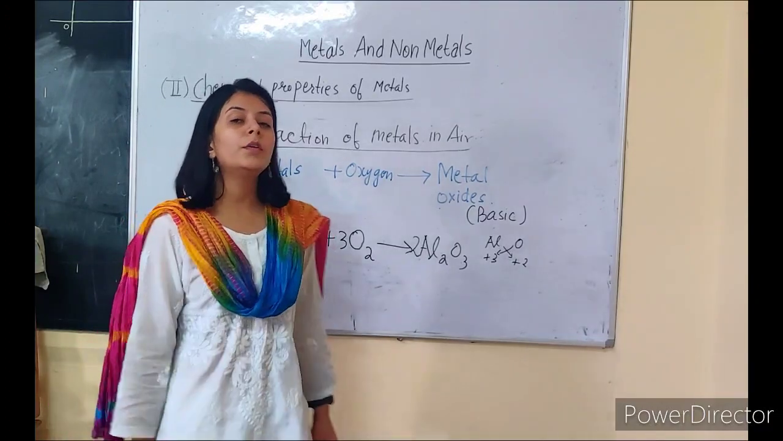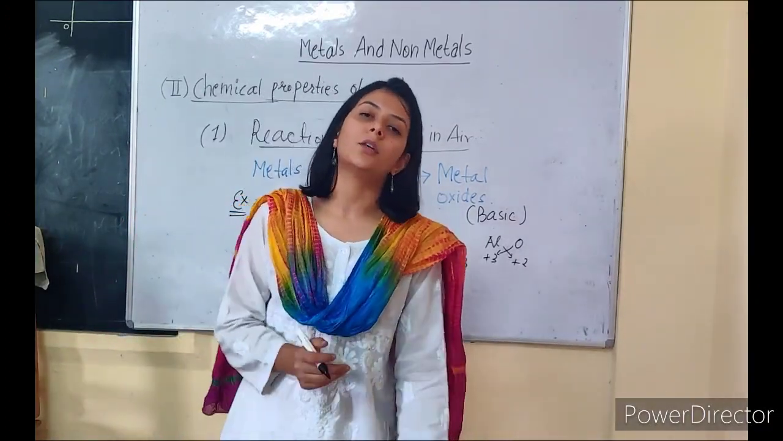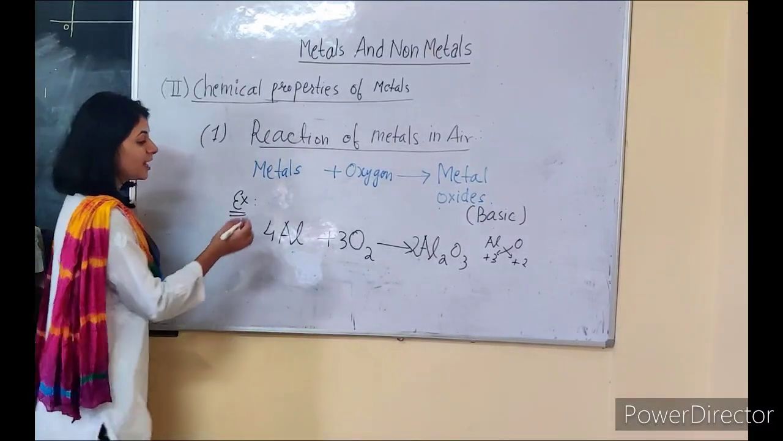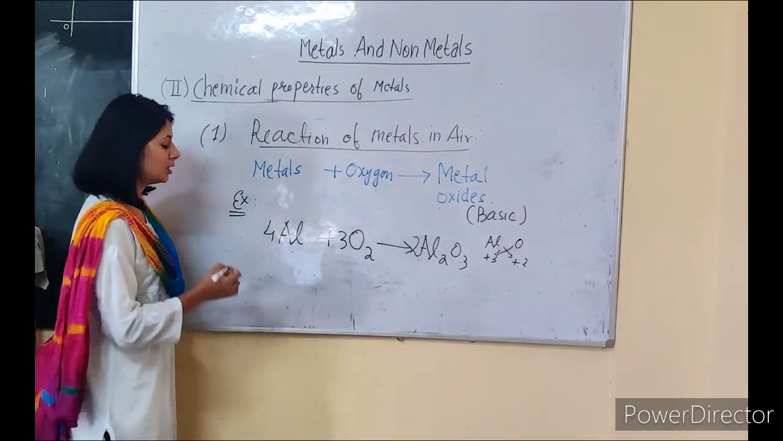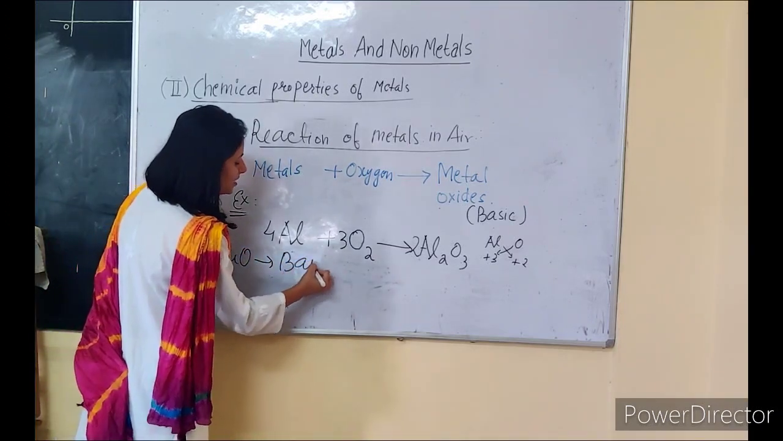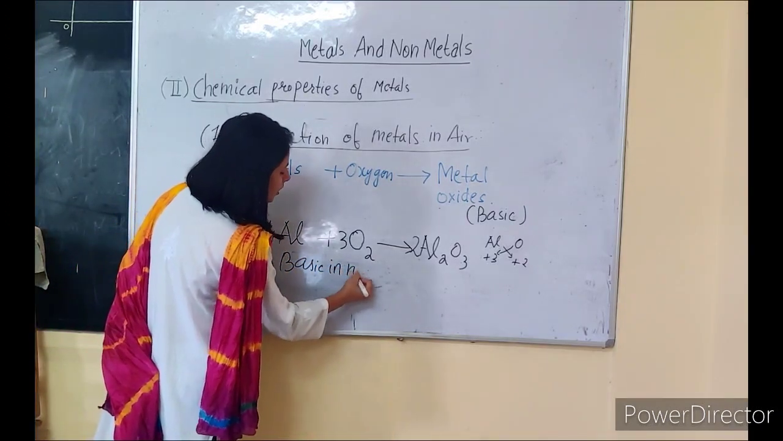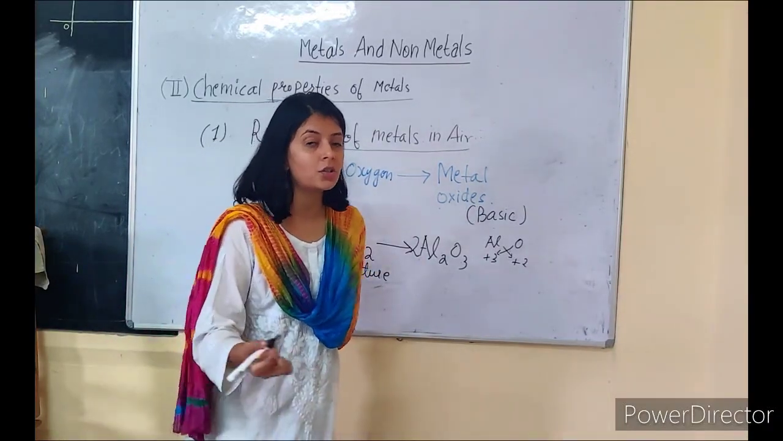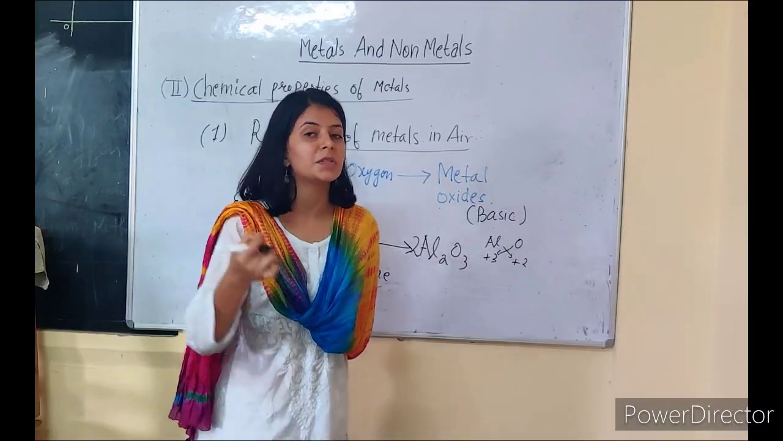Okay, now moving on to the nature of the oxides that are formed here. We have seen that in most of the cases the oxides formed will be basic in nature. For example, copper oxide was basic in nature. Okay, and you know how you will find the nature of the oxides? By using a litmus test.